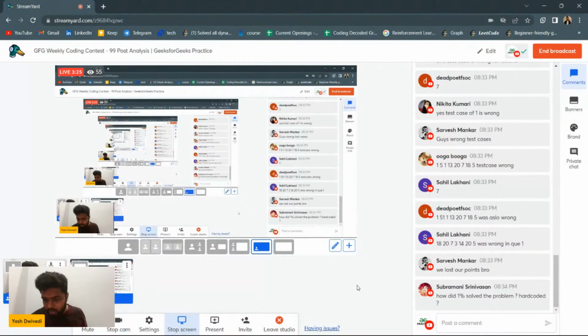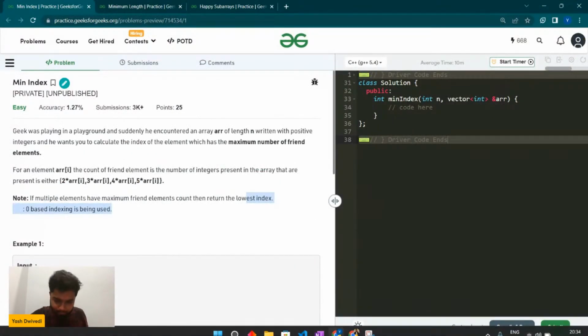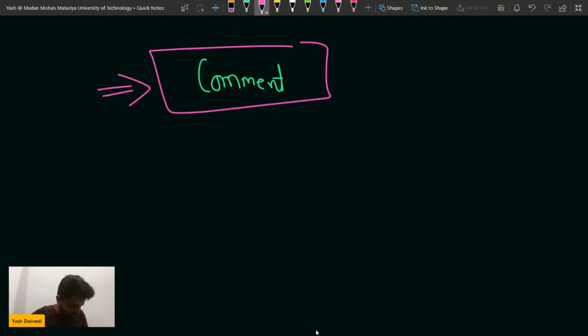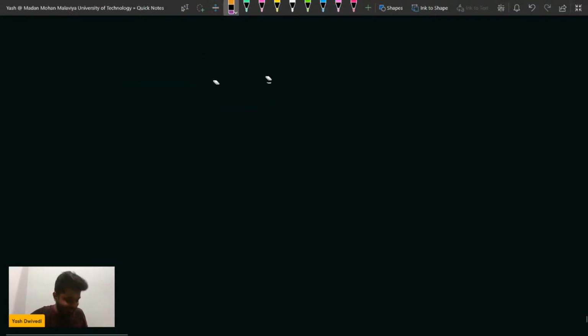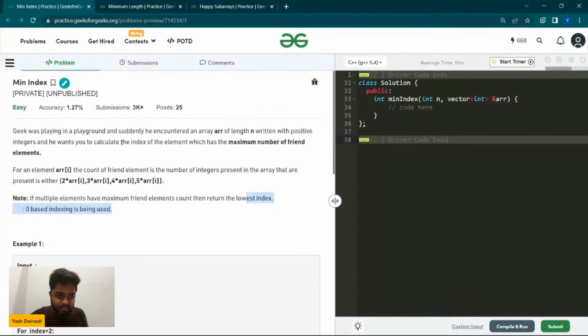How did one person solve the problem hard coded? Okay, so yeah, let's quickly discuss. This contest should be unrated. I think so. Yes, this should be unrated. If the first problem is wrong, so many of you must have spent a lot of time on the very first problem itself. Let's quickly discuss the first problem and what it says.